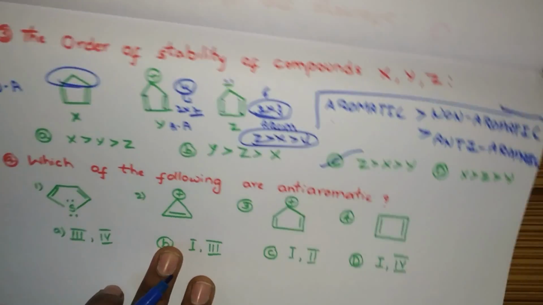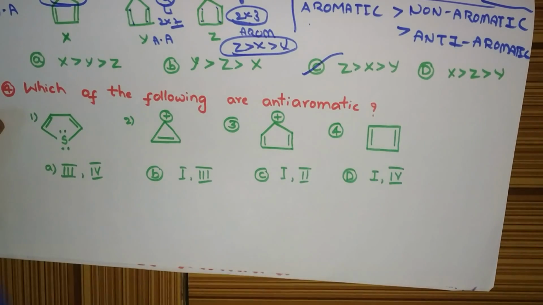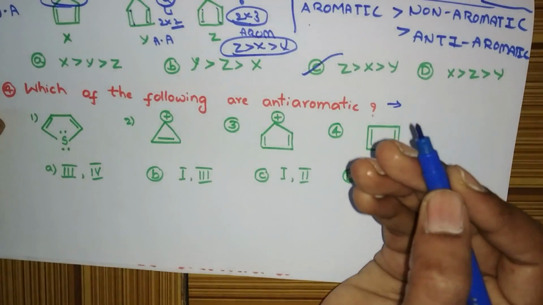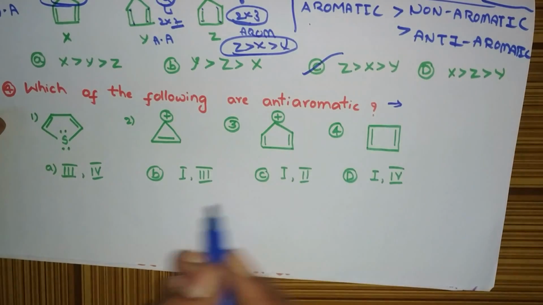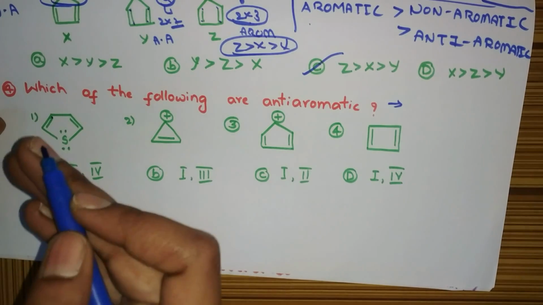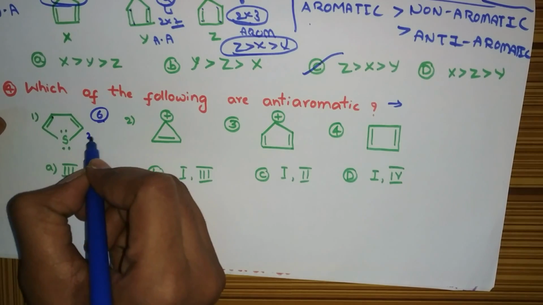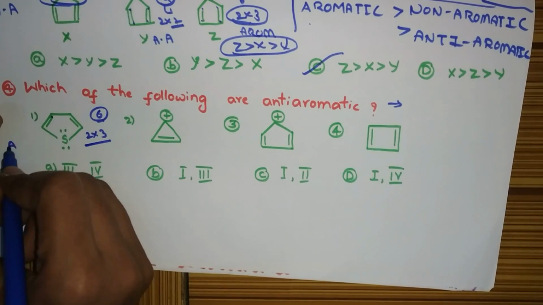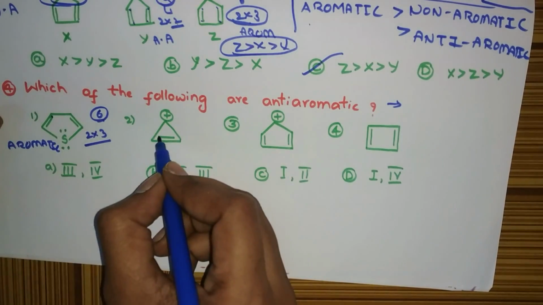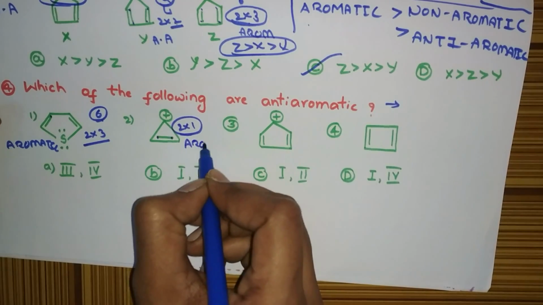Which of the following compounds are anti-aromatic? Anti-aromatic means, I already told you, the number of electrons you got should be even multiple of 2. Okay. See, first compound is cyclic, conjugated. How many electrons? 6 electrons are there. 6 electrons, 2 into 3. Yes, it is aromatic. And see this example, 1 into 2, 2 into 1 odd multiple. So this is also aromatic.